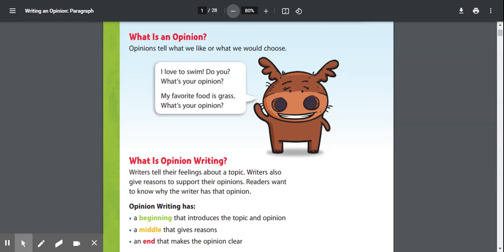In an opinion piece, the writer, which is you, tells about the feelings that they have. They also give the reasons to support those opinions. Remember, opinion writing has three parts: a beginning, a middle, and an end. The beginning introduces our opinion. It's where we state our opinion. The middle gives our reasons why we have that opinion or why we believe that opinion. And then the end is restating our opinion to make it clear what it was that we wrote about.